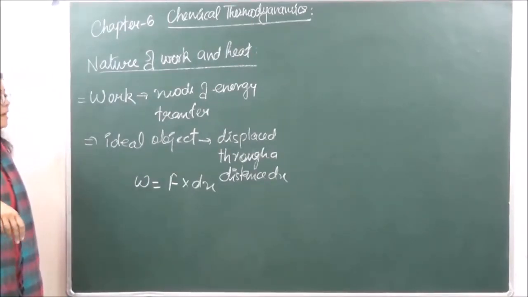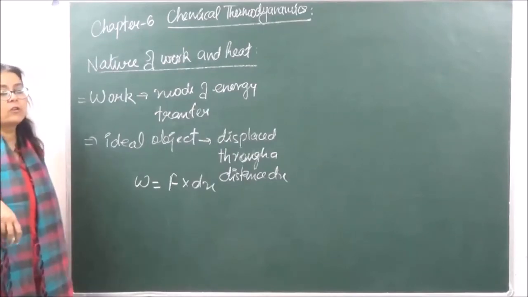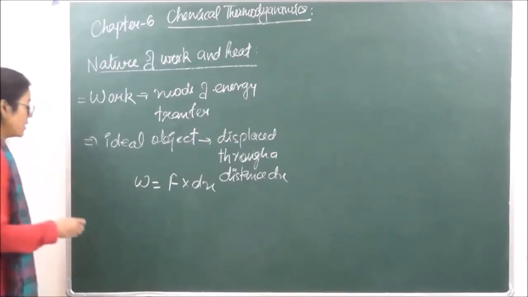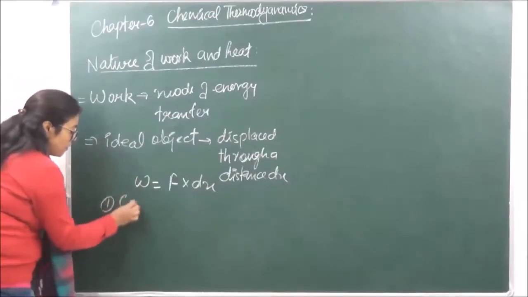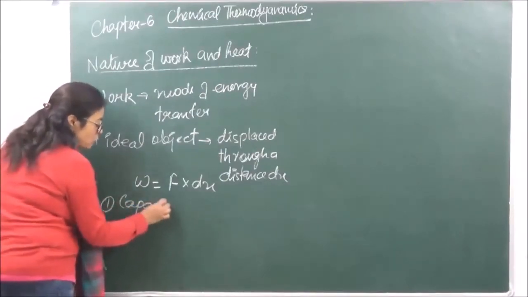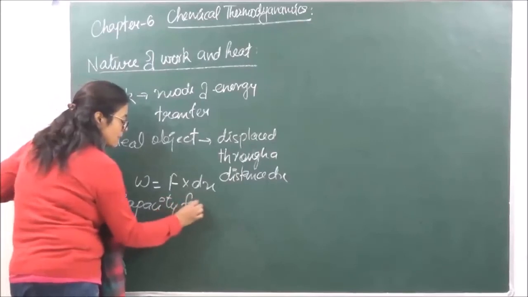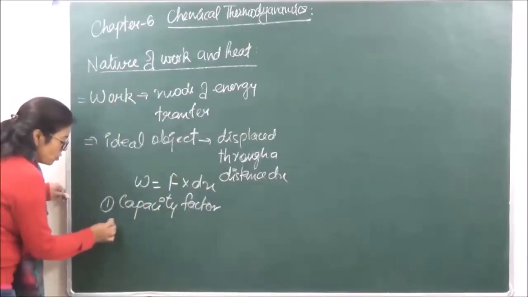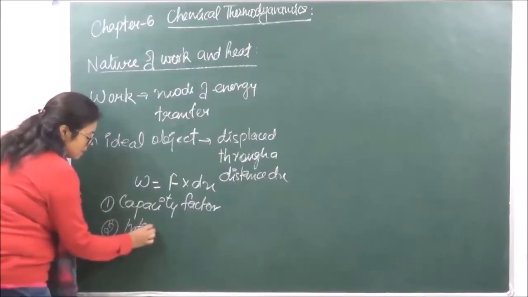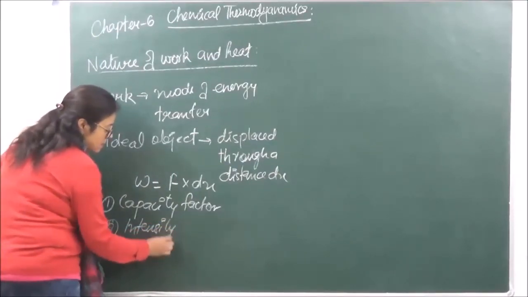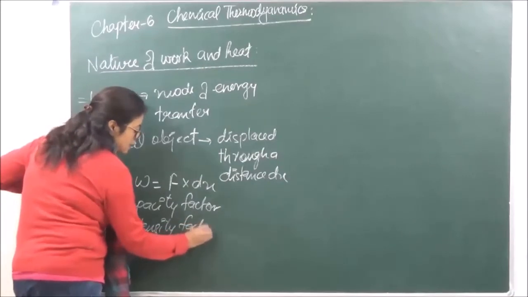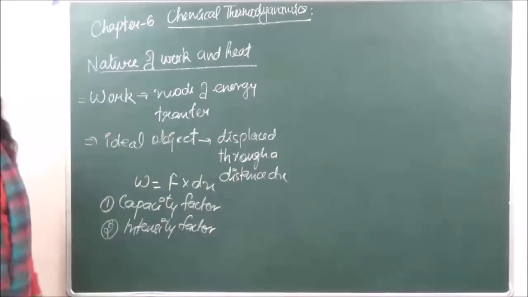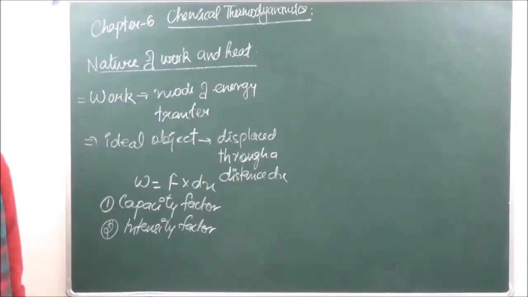So whenever we are expressing different kinds of work, the works are going to depend upon two factors. Number one, which is known as the capacity factor, and number two, which is known as the intensity factor.